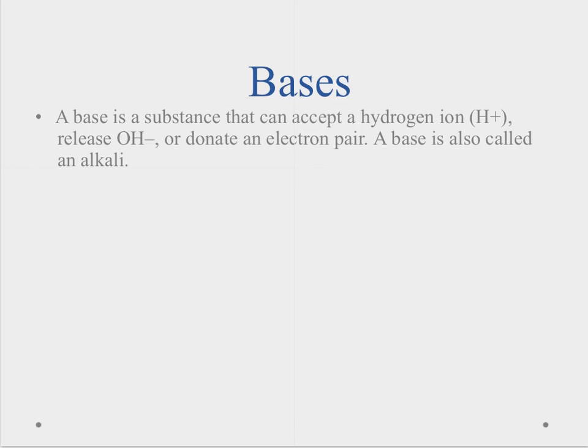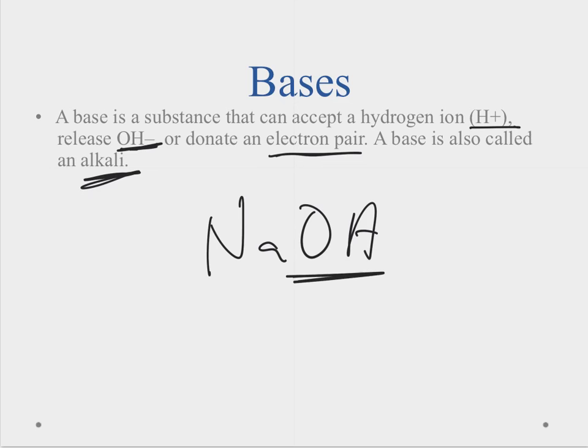Now, bases are about the exact opposite of acids. An acid could donate a hydrogen ion, a base will accept this hydrogen ion, or it can release this hydroxide ion. Notice it has a negative charge. They also can donate an electron pair, and they're often referred to as alkali. Some common bases, the biggest one of all is sodium hydroxide, and you'll notice it has this OH, this hydroxide group in the name, and that kind of gives us a little clue that it's a base.